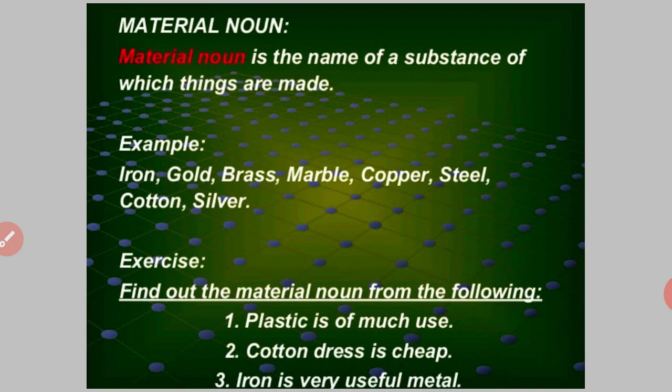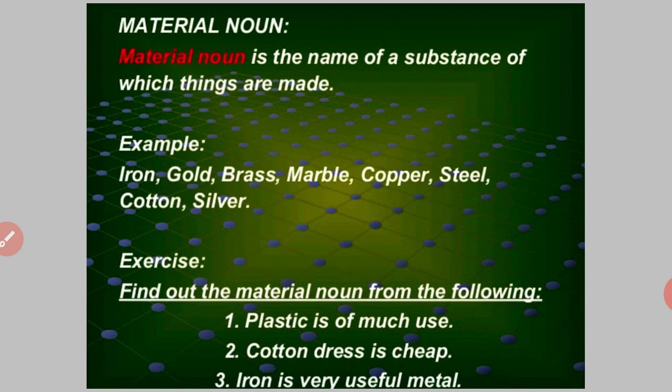For example, iron, gold, brass, marble, copper, steel, cotton, silver. You can make many things using iron. Gold is used to make ornaments and jewelry, and there are marble, copper, steel, cotton, silver. These materials which are used to make things are called material nouns.